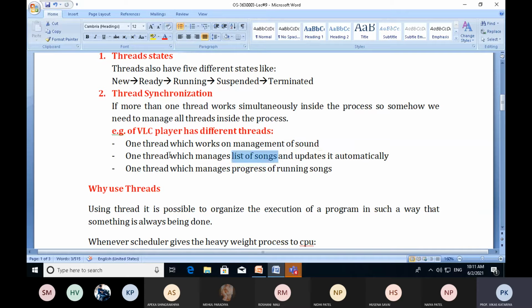Another thread manages the running song and its time duration. That means it can have a number of threads. So this is called thread synchronization. If more than one thread currently works simultaneously inside a single process, then somehow we need to manage all the threads inside the process, and this kind of management is called thread synchronization.